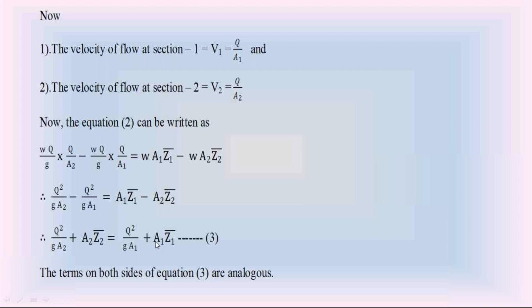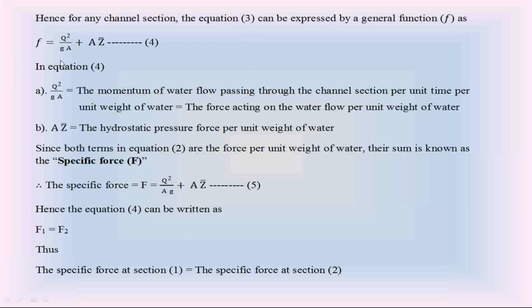From this F2 is equal to F1, I can write, in open channels, the force F is equal to Q square by ZA plus AZ bar. So in the open channel, from equation 3, we can write the generalized equation, that is, small f is equal to Q square by ZA plus AZ bar. At section 2, this becomes Q square by ZA2 plus A2 Z2 bar. At section 1, this becomes Q square by ZA1 plus A1 Z1 bar.